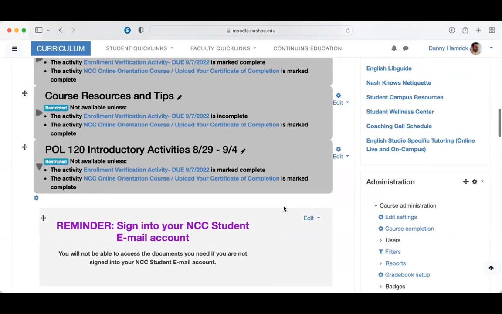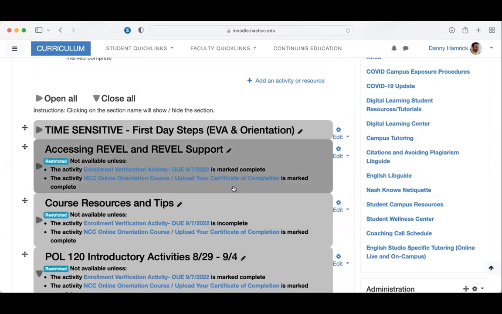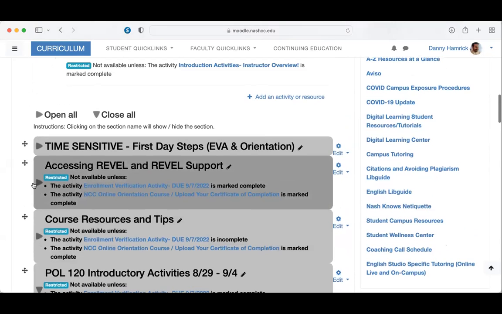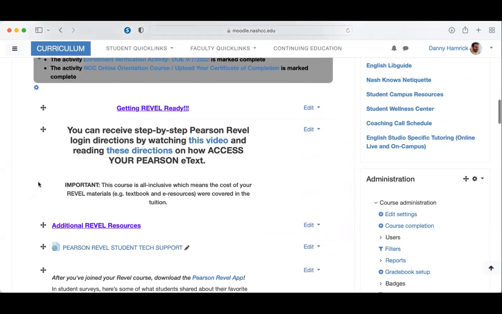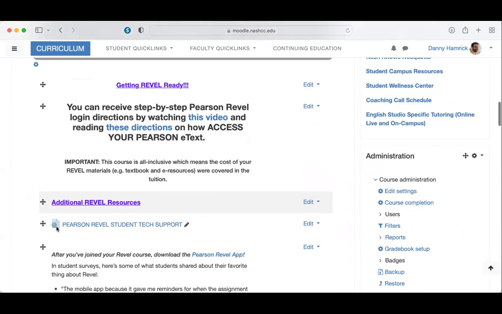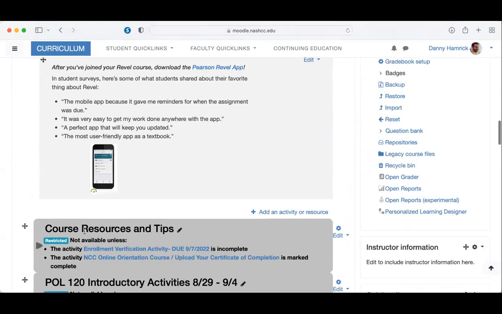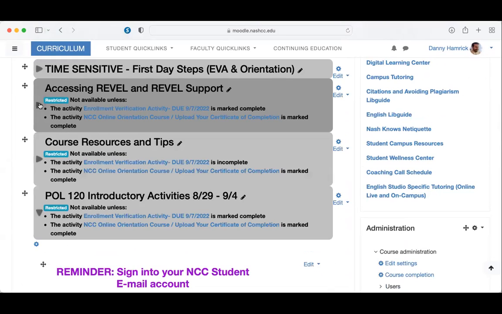Once you have completed the time-sensitive mandatory task, a lot of new windows are going to open. First, you're going to have information on how to access Revel, which is where 25% of your graded work will occur, as well as links to various Revel support. If at any time you have questions about your Revel account, please do not hesitate to reach out to me or to their technical support. In my previous courses, I have found that their tech support team has been phenomenal and very fast to respond.